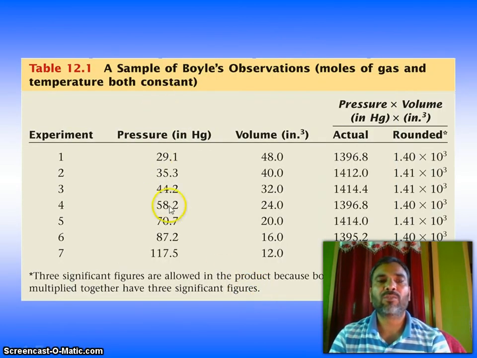So this is the table, a sample of Boyle's observations, with moles of gas and temperature both constant. In experiments 1 to 7, pressure in mmHg increases, volume decreases, and pressure times volume, you see, is almost constant. Three significant figures are allowed in the product because both of the numbers that are multiplied together have three significant figures.